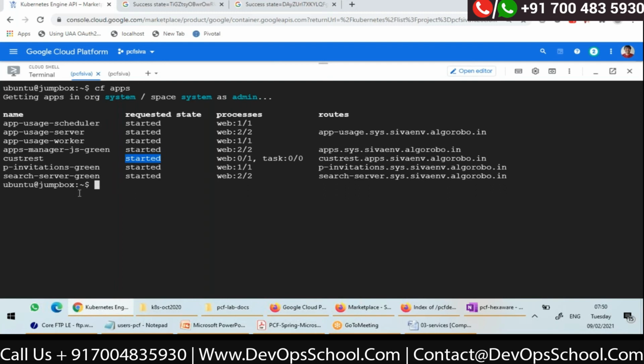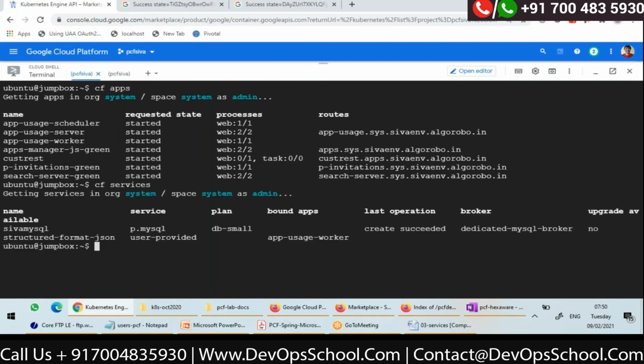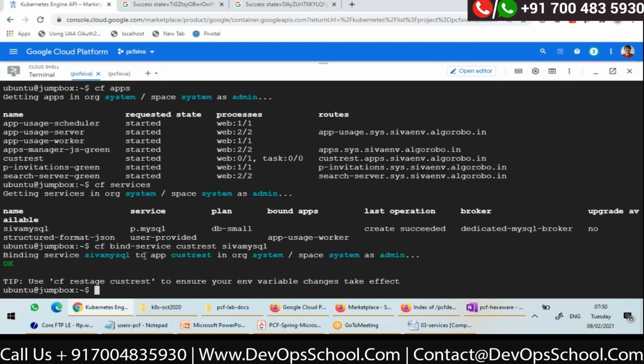Now, I want my database to be made available to this app, right? So cf services will list all the service instances. Then I want to bind this Siva MySQL to cust-rest. Very simple: cf bind-service. The application name is cust-rest, and the service instance name is Siva MySQL. Let us see what will happen. Oh, binding service is successful.